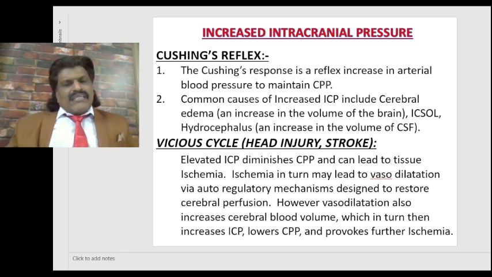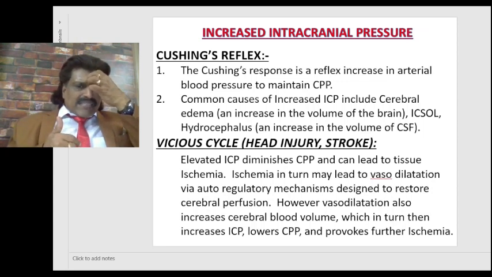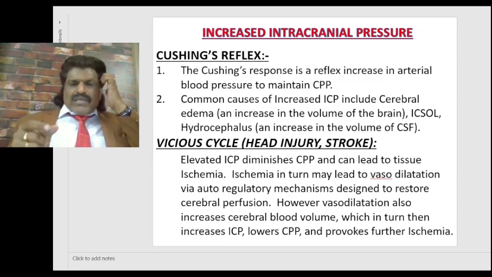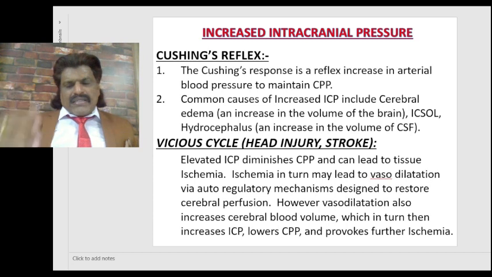However, vasodilatation and increase in the blood content also increases the cerebral blood volume, which in turn increases ICP, lowers CPP, and provokes further ischemia. So this is a vicious cycle. So whenever there is a decreased cerebral perfusion pressure, we use vasopressors to increase the blood flow.